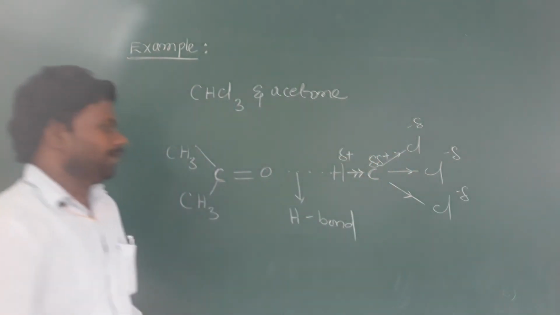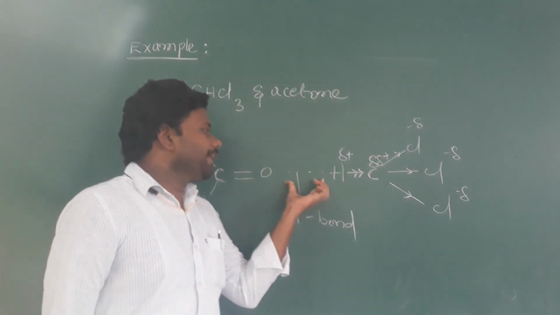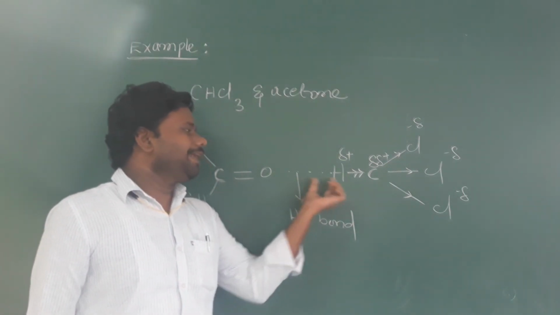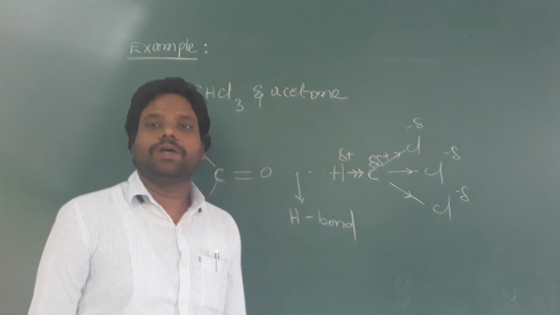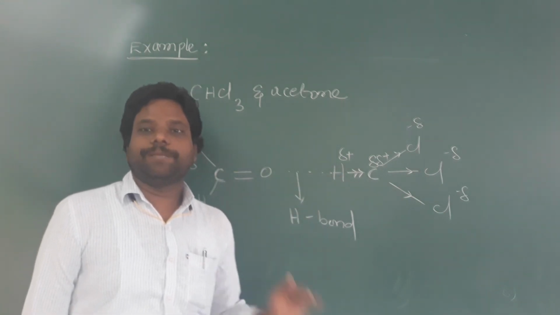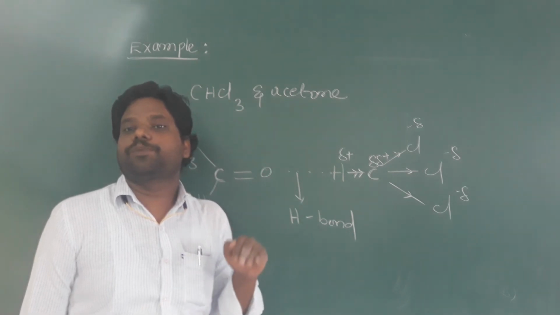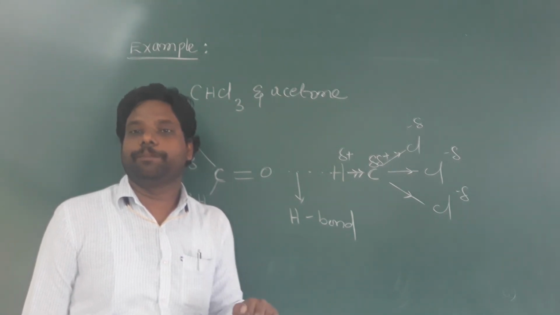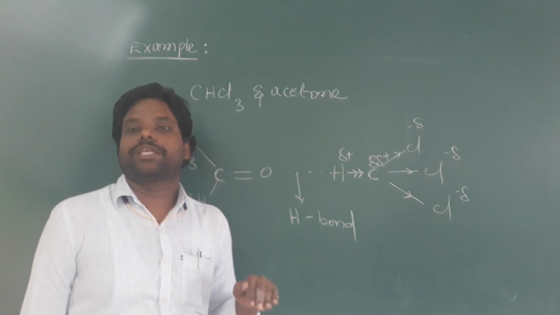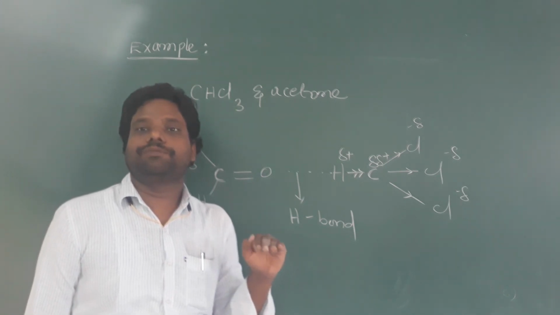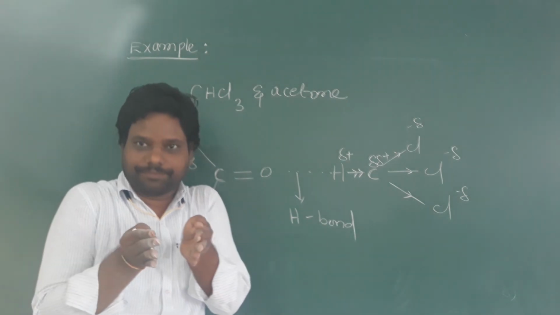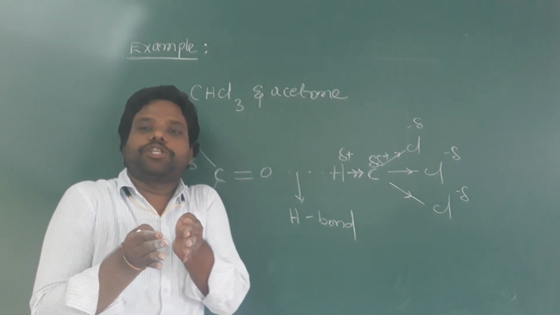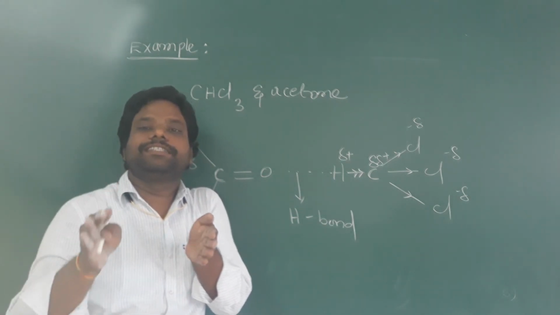Here a bond is formed between the oxygen of acetone and the hydrogen of chloroform. What type of bond is formed here? The strongest bond, a hydrogen bond, is formed between the oxygen of acetone and the hydrogen of chloroform. That means the molecules are very close together, so the vapor pressure of the solution decreases.